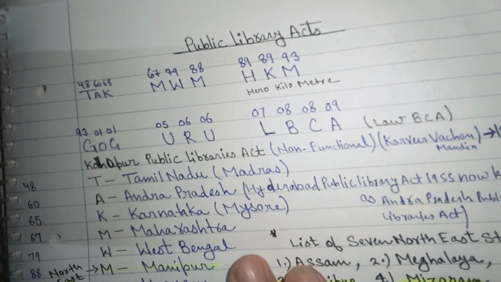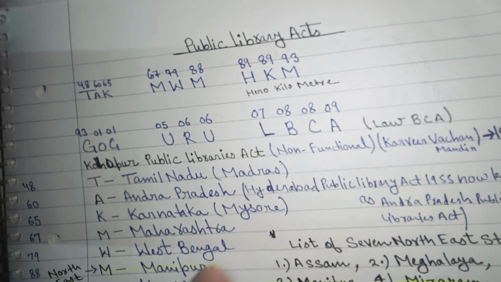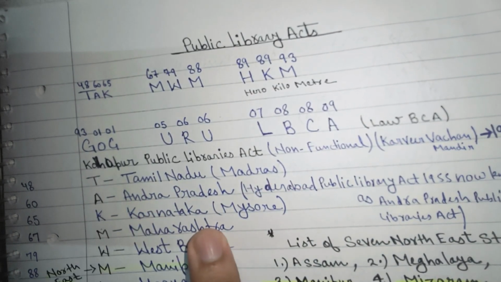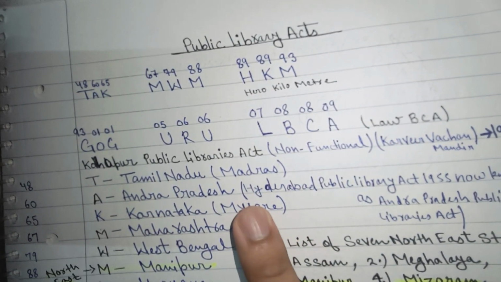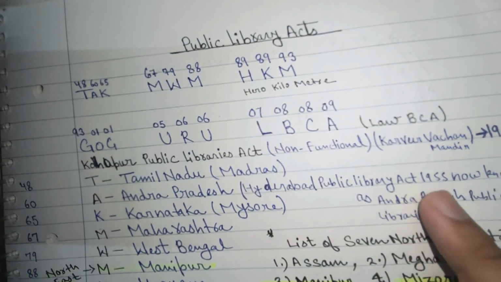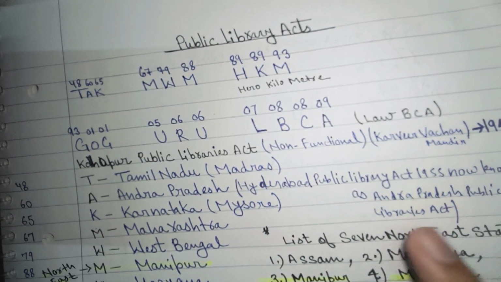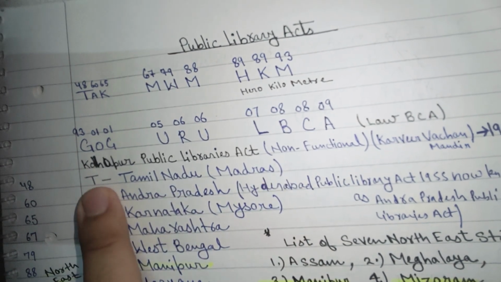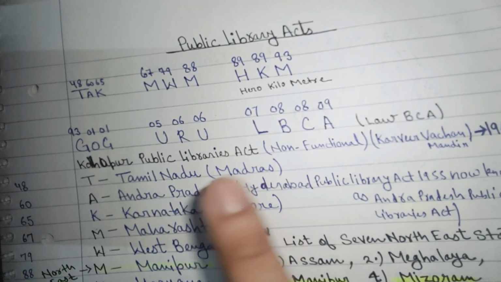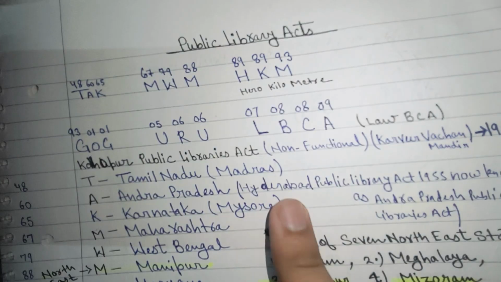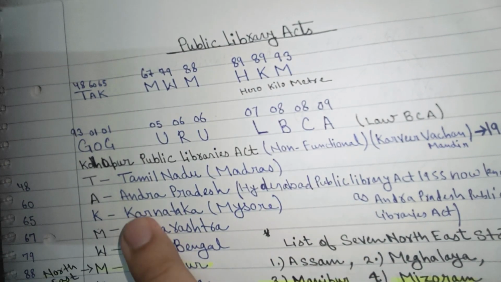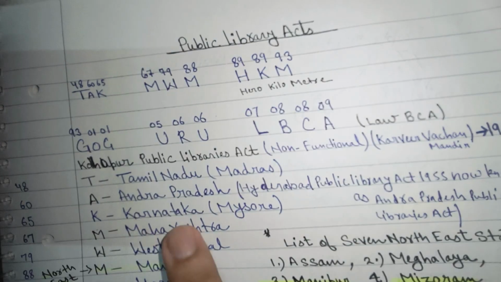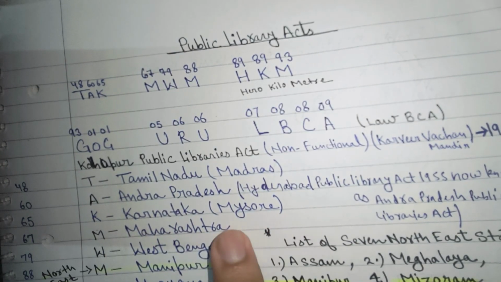Then we move to the full forms of these short tricks. T is for Tamil Nadu, Madras, enacted in 1948. A is for Andhra Pradesh, previously known as the Hyderabad Public Library Act 1955, now the Andhra Pradesh Public Library Act, enacted in 1960. K is for Karnataka, Mysore, enacted in 1965.